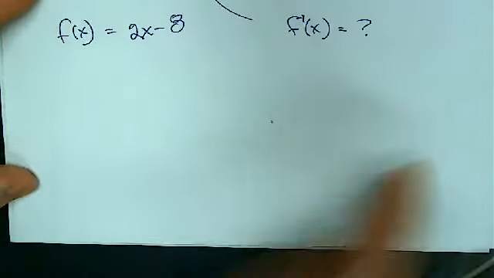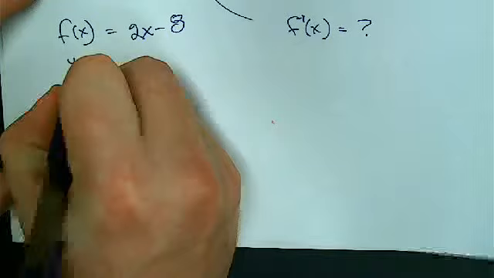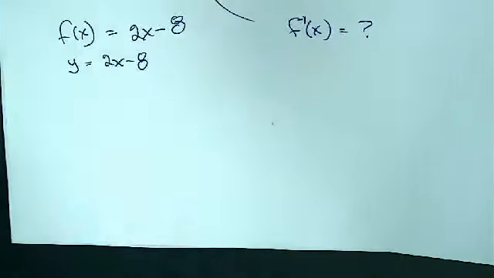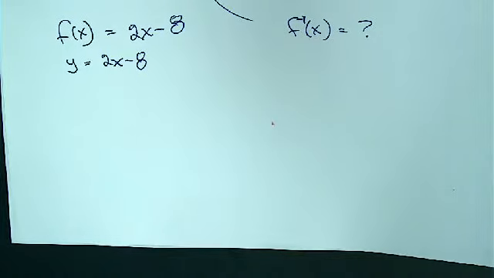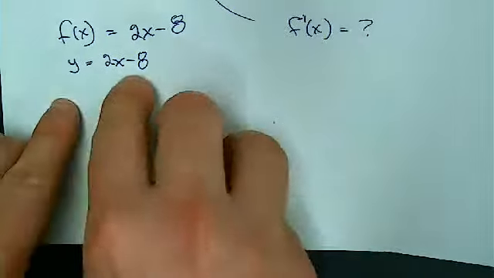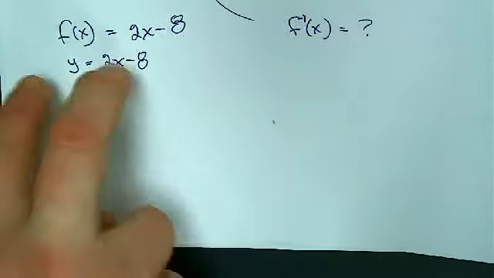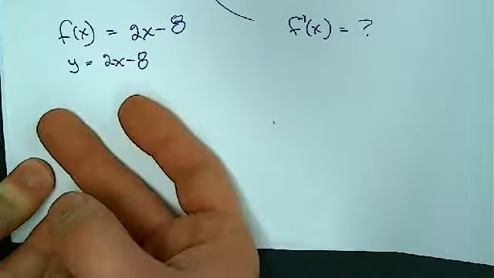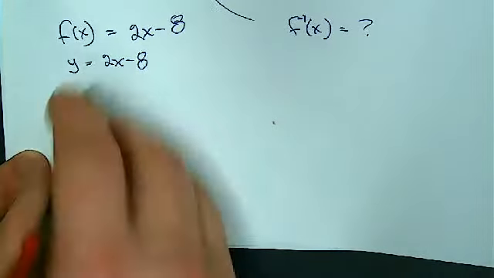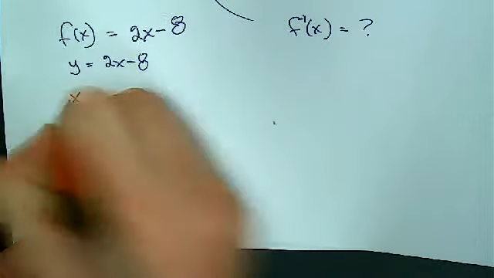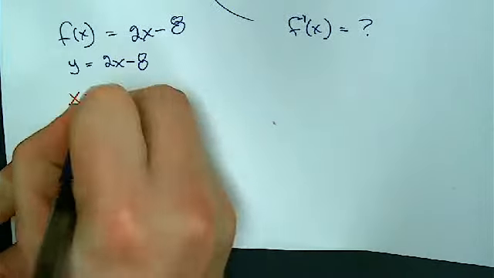Sure. The first step is to rewrite it, replacing the f of x with y. The main reason I do that is so that it's a little bit easier to manipulate stuff. So I'm down to single variables. The next step is to say, all right, the whole point of the inverse is that the x and the y are flipped. They're inverted. So all the x's become y's, all the y's become x's. So I'm going to rewrite this with the x and the y in reverse positions.